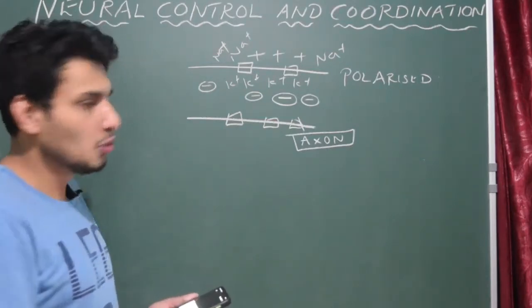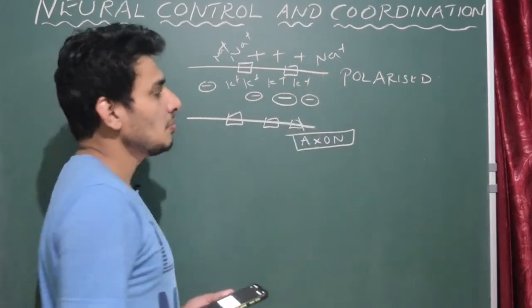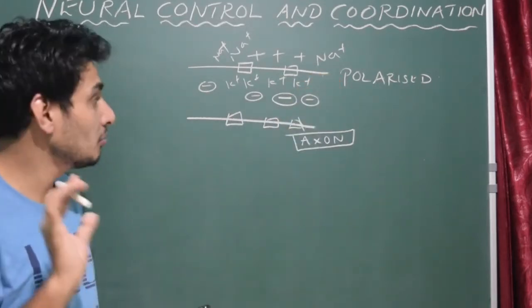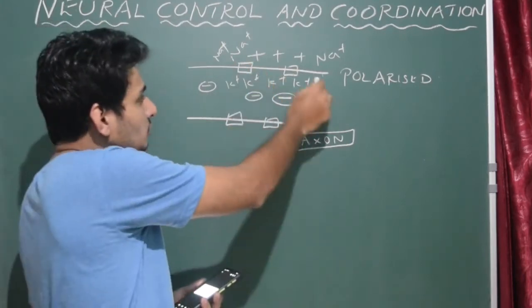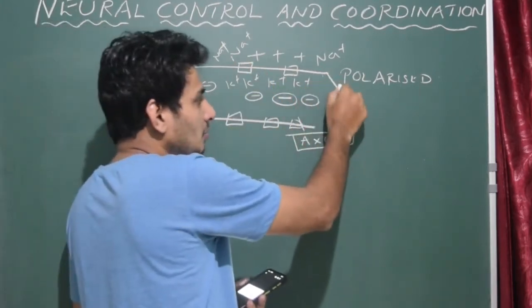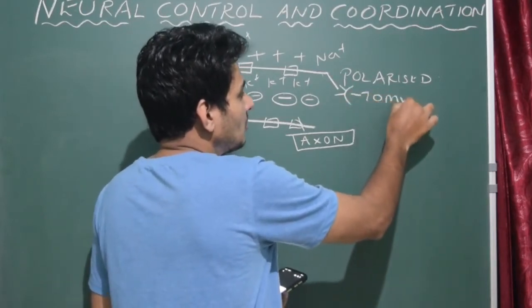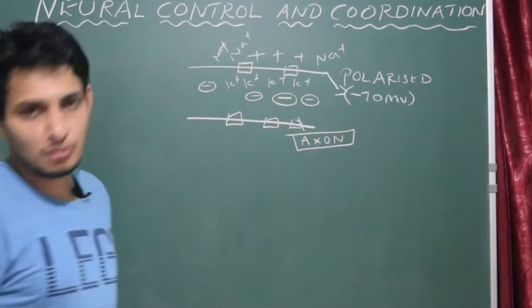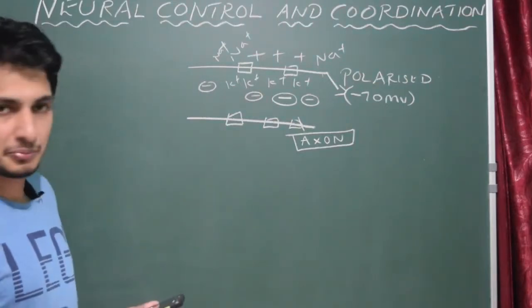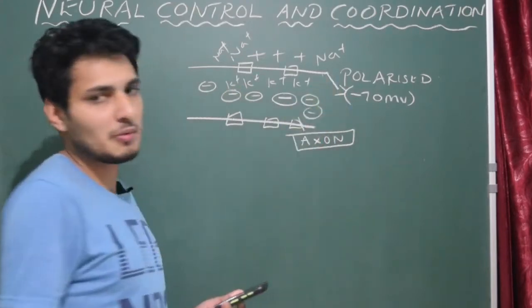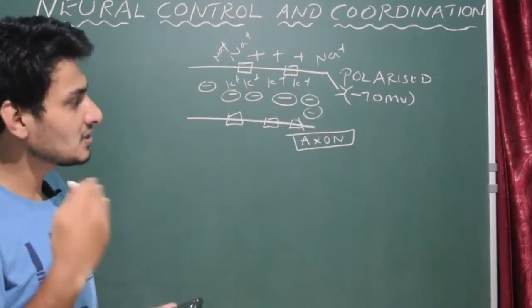Okay, so they move depending on the voltage which is maintained at the plasma membrane of the neuron. So this is very important actually. Based on the voltage which is maintained, normally at resting membrane potential, the voltage of the plasma membrane of the axon is always minus 70 millivolts, a negative value. Got it? Why is it a negative value? Because we have negative charge inside. That's why the plasma membrane is maintained at minus 70 millivolts.